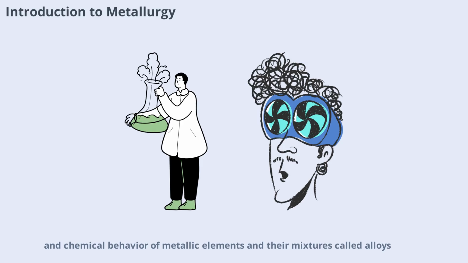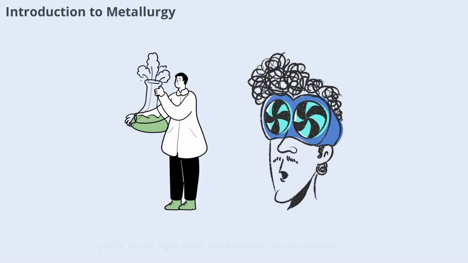From the occurrence of metals in nature to their extraction, refining, and everyday applications, metallurgy plays a crucial role in modern society. Whether you're curious about how metals are isolated from ores or want to understand the thermodynamic and electrochemical principles behind these processes, you're in the right place. Let's embark on this journey, starting with the basics and building up to advanced concepts, ensuring a comprehensive understanding for everyone.